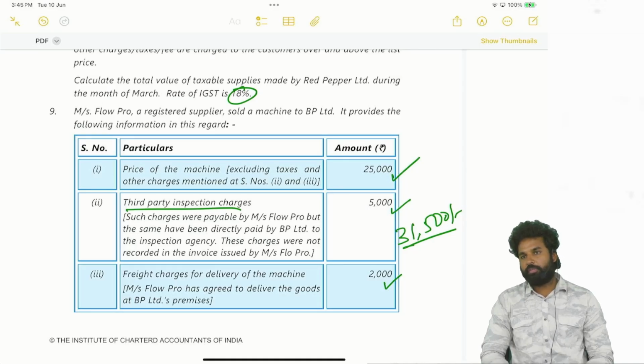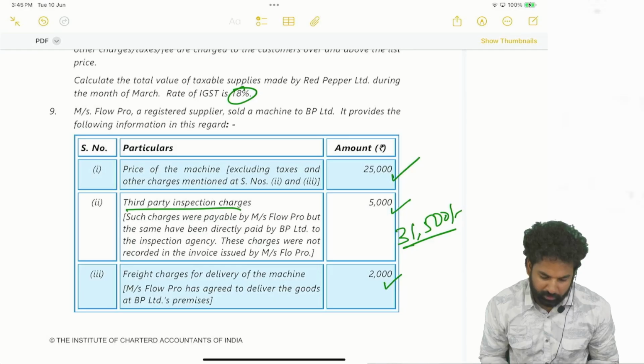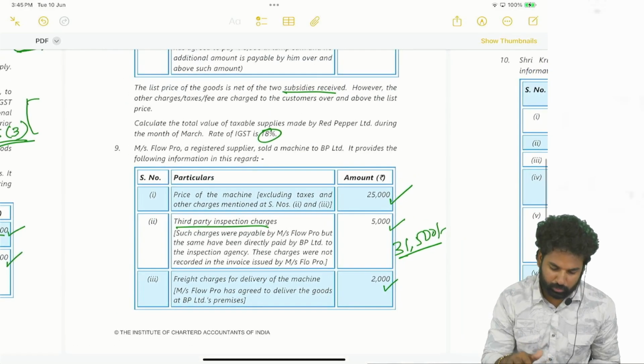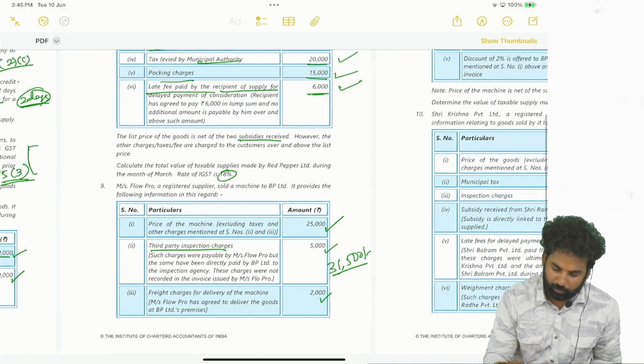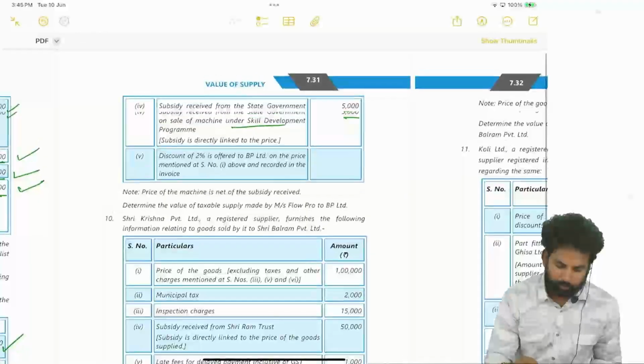Which clause? 15(2)(b) only. Why? The freight charges have to be incurred by FlowPro. As per the agreement, they have to incur them. But who has paid? Freight charges for delivery of the machine, 2,000. So this has to be included. 2,000 rupees has to be included.